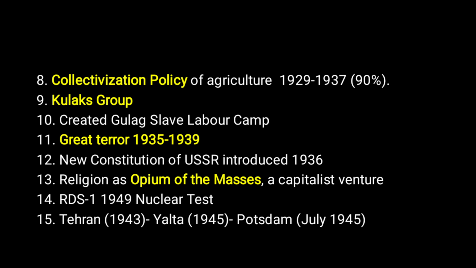And then the Great Terror, from 1935 to 1939. During this period, Stalin followed hardline policies. He only appointed to his party those people whom he liked, or who were close to him. And now, the opium of the masses. He called religion the opium of the masses. He criticized religion.